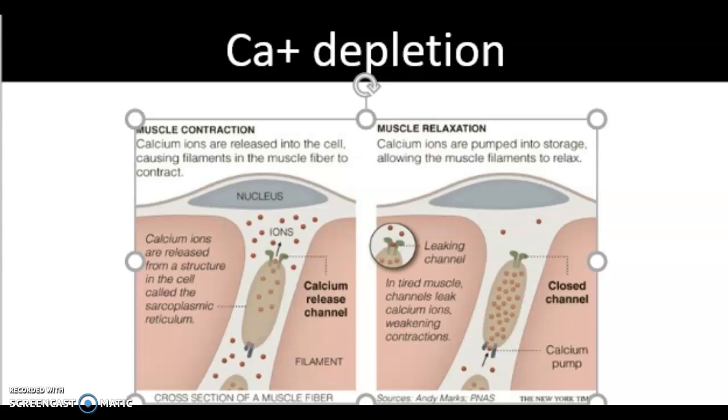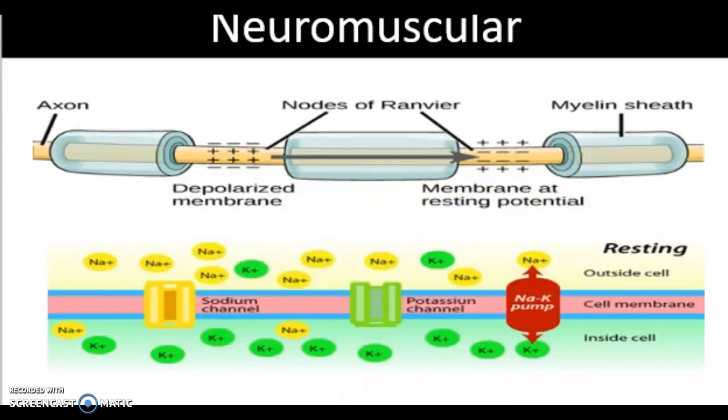Entire muscle channels leak calcium ions. This weakens contractions. There are four main ways that the body can become fatigued: depletion of all ATP and PC stores, myoglobin has lost all of its oxygen, glucose and glycogen stores have depleted, or the body has accumulated high levels of lactic acid. If muscles continue to be contracted in the same way, there is a point where the body becomes physiologically unable to contract, even though the muscles are still receiving the signals to contract.